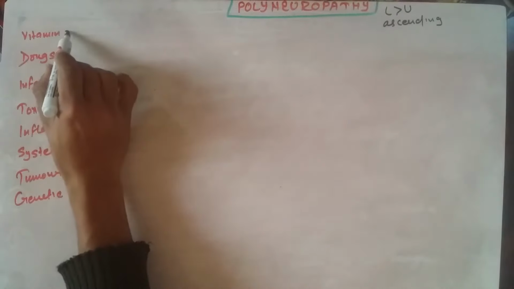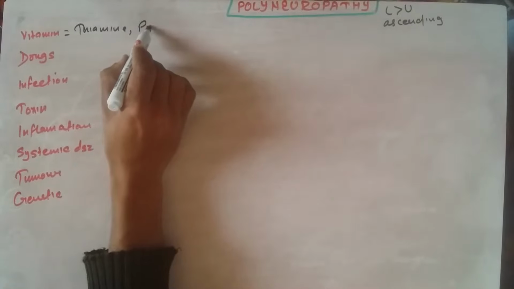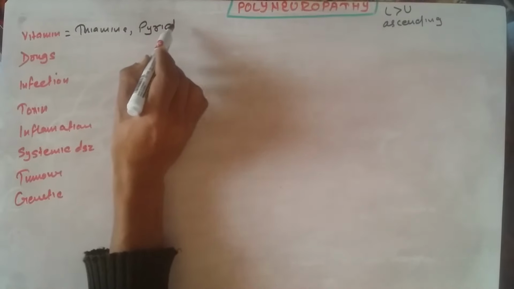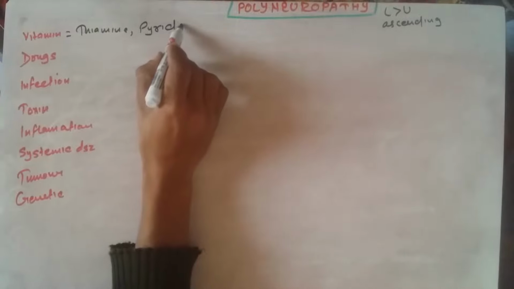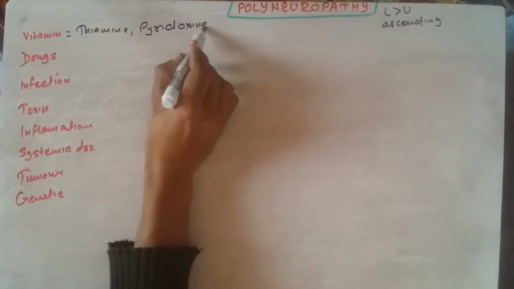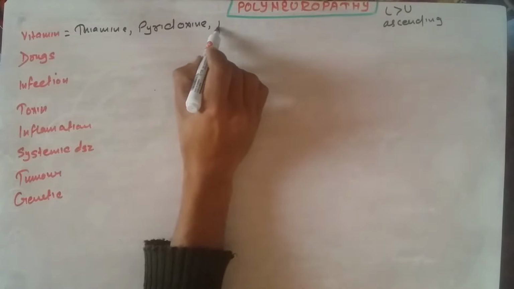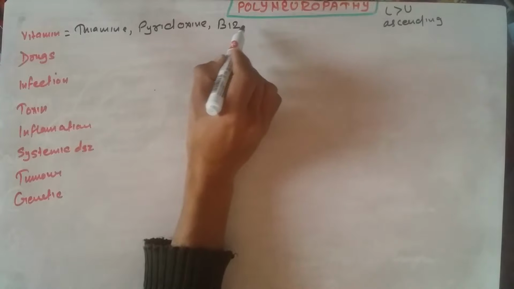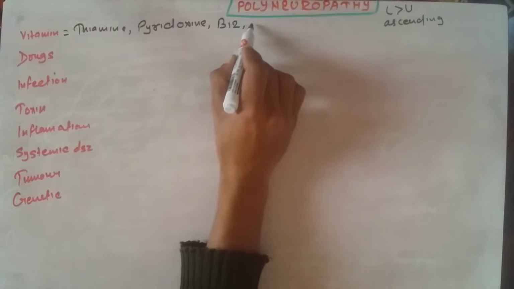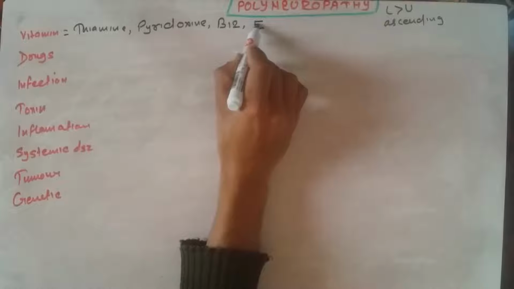In vitamins, it can be due to either thiamine deficiency or pyridoxine deficiency. Other vitamins can be vitamin B12, which also causes polyneuropathy, or vitamin E.